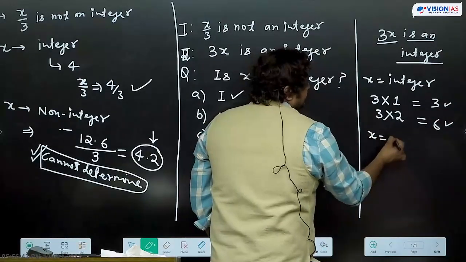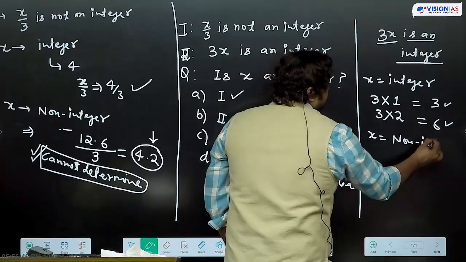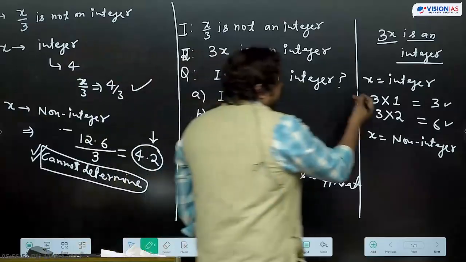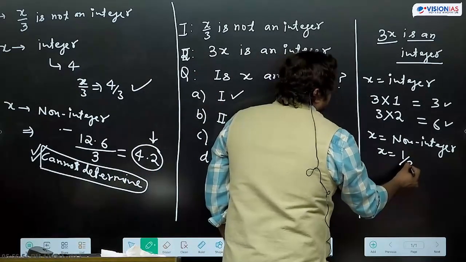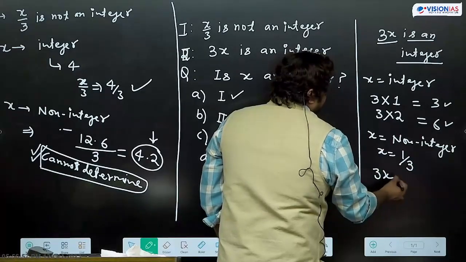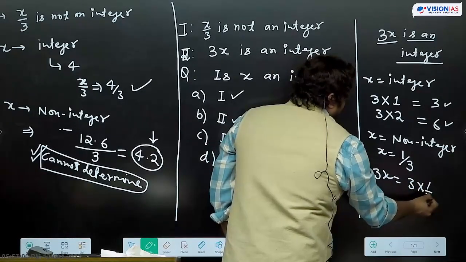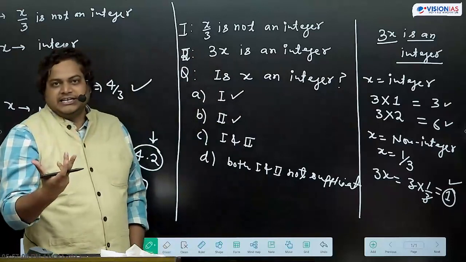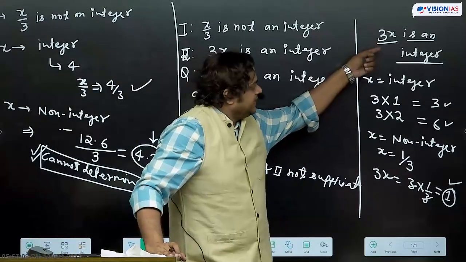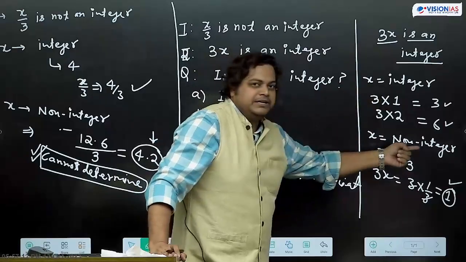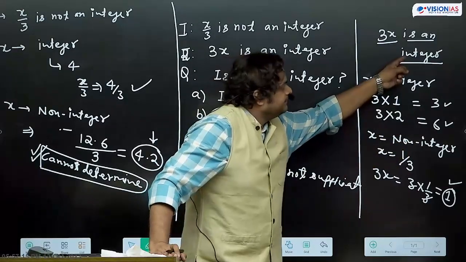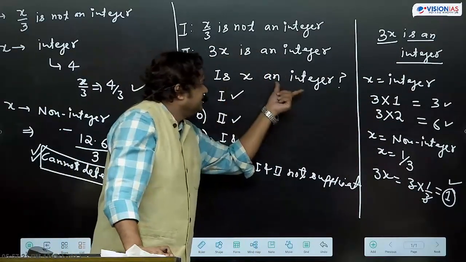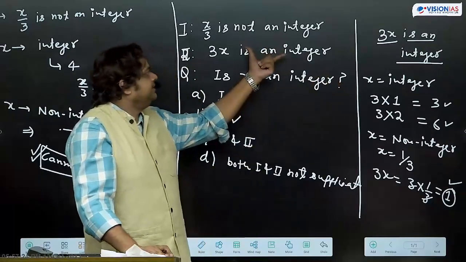But if I take x as a non-integer, can we still get an integer? If I take x as 1 by 3, then 3x is 3 into 1 by 3, which is 1, an integer. So here also with statement 2, x can be an integer or a non-integer, and in both cases we get an integer. So we cannot determine whether x is an integer with the help of statement 2 alone.